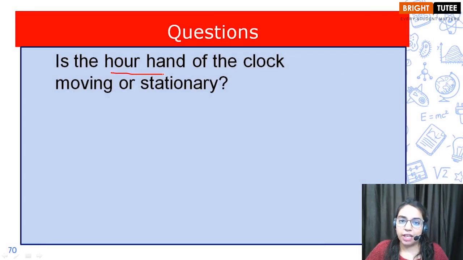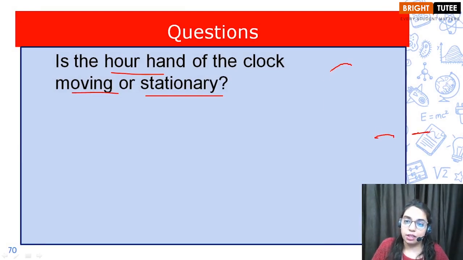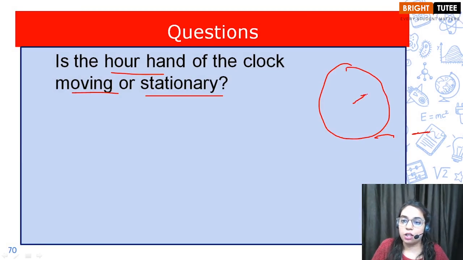Is the hour hand of the clock moving or stationary? So children, initially it may appear that the hour hand of the clock is stationary, but in reality, since the time is changing every hour, you will notice that this small hand, the hour hand, will change its position from 2 to 3, 3 to 4 and so on.